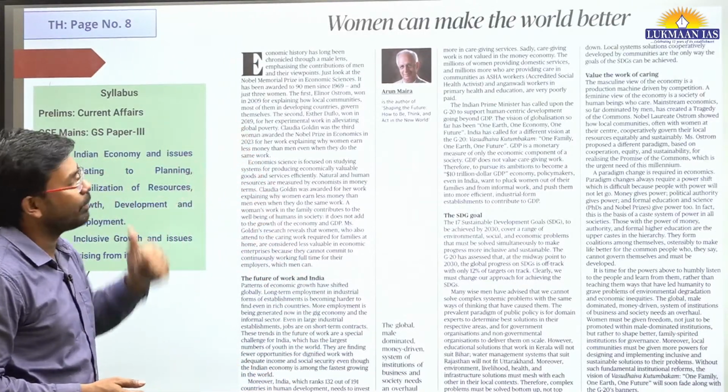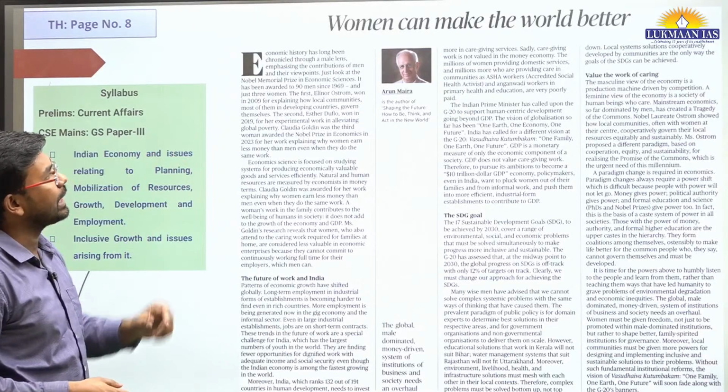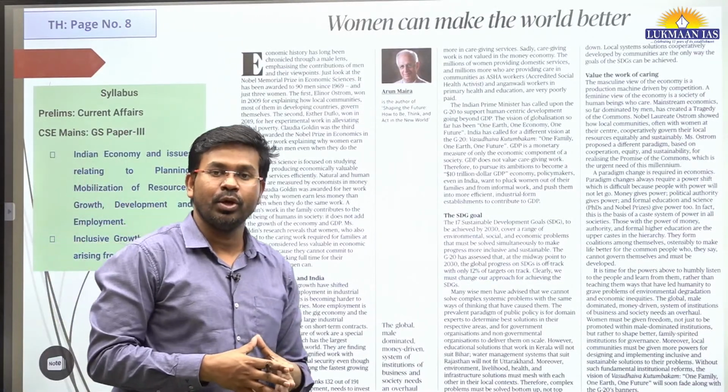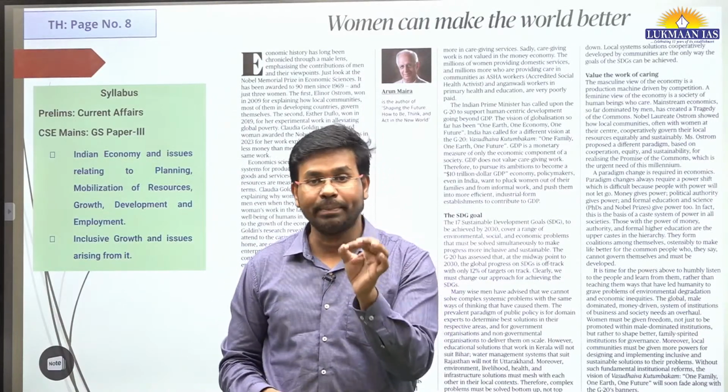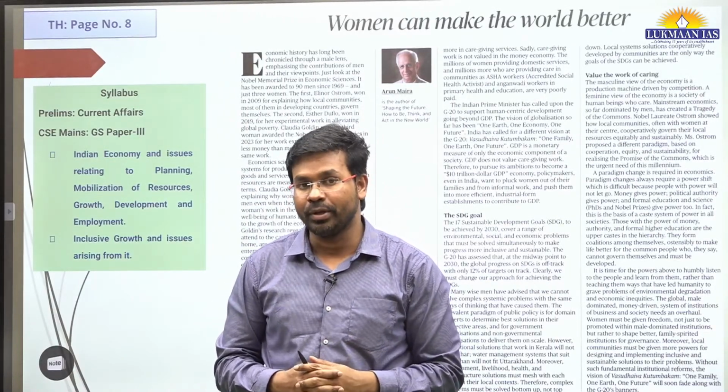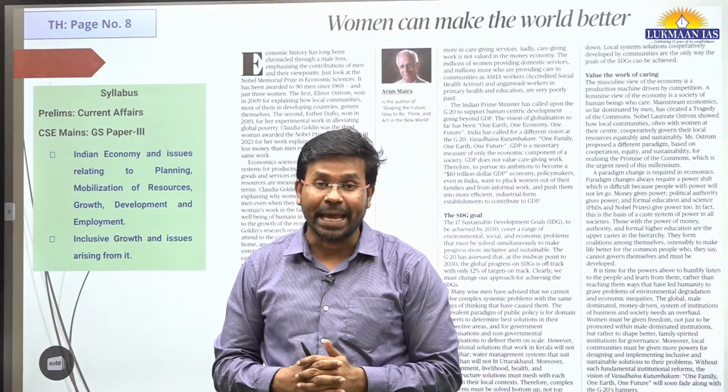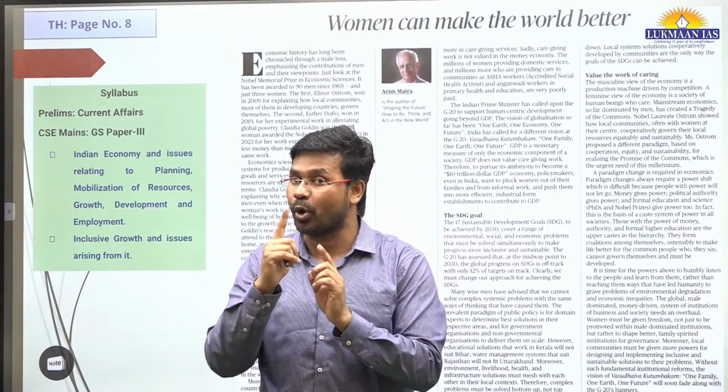So now let us talk about another topic. It says women can make the world better. In this article, we are going to talk about all those women who have received the Nobel Prize so far. We are going to talk about men also who have received the Nobel Prize in economic sciences.